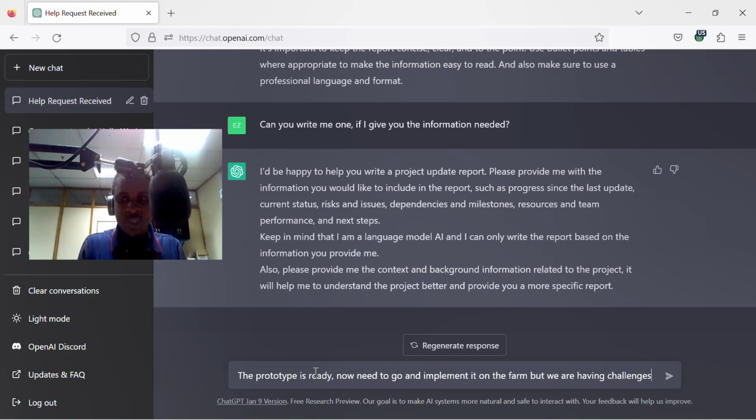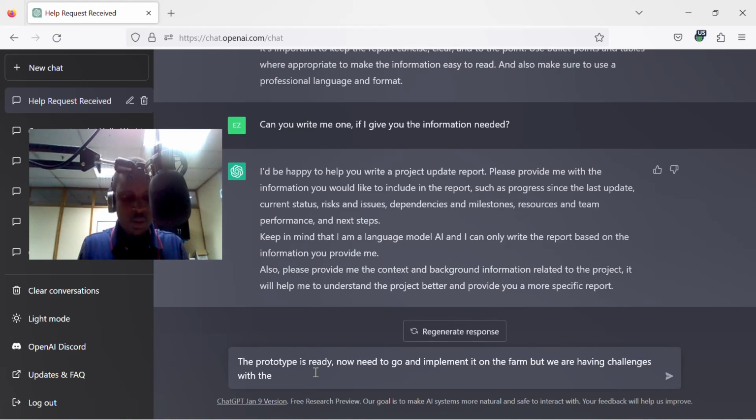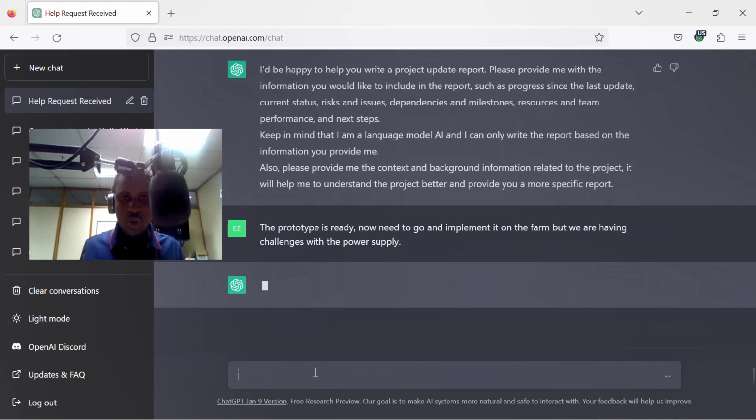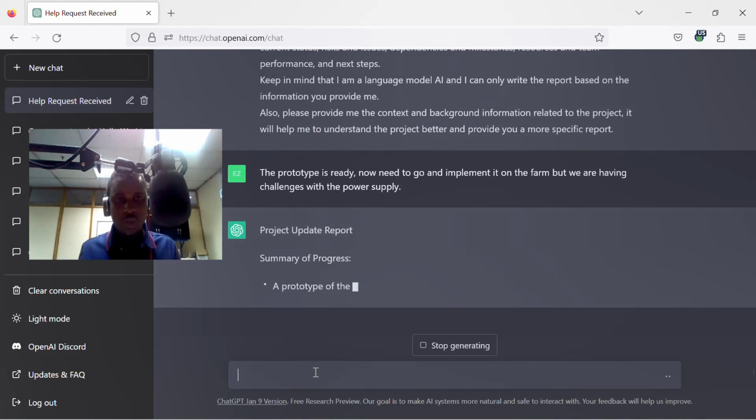Let me say challenges with the power supply. Maybe it's a goat tracker, and we've got some issues with solving where we are going to get the source of power. So let's see what it is going to give us.